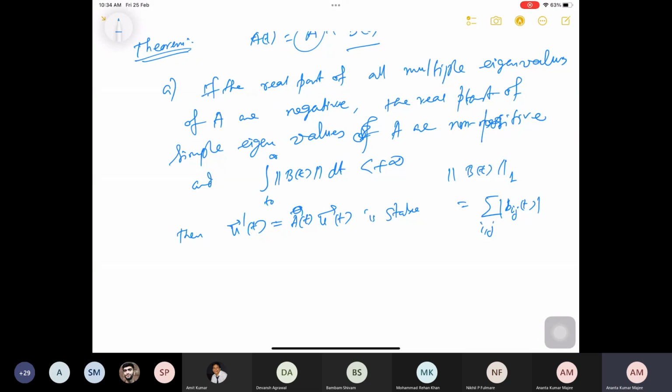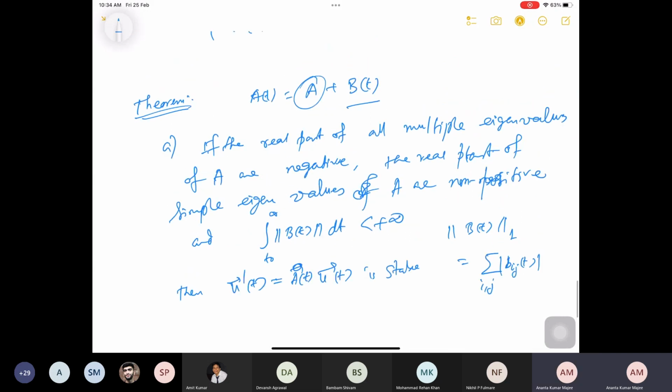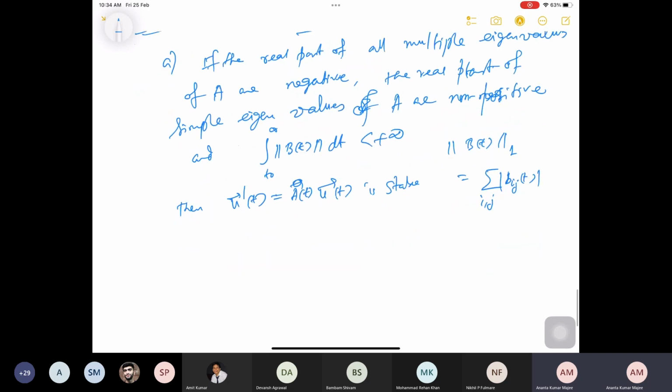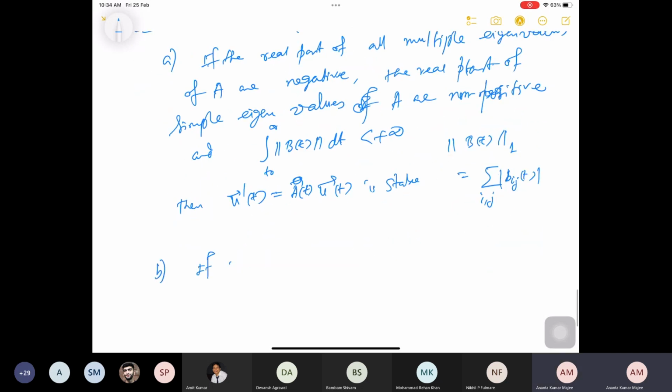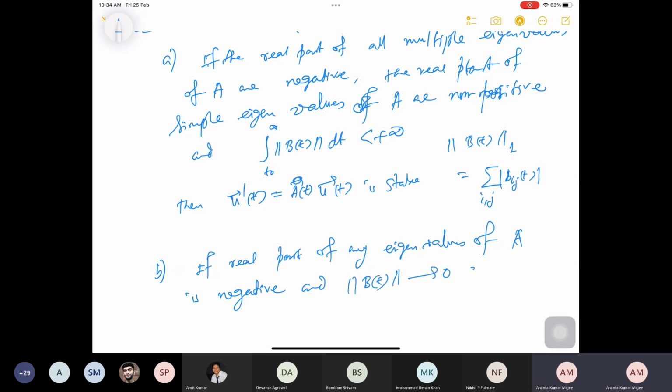And if the real part of any eigenvalue of this A is negative, so this is condition A. Condition B is that if the real part of any eigenvalue of A is negative and B(t) goes to 0 as t goes to infinity, then any solution of u prime t equals A(t) u(t) is asymptotically stable.